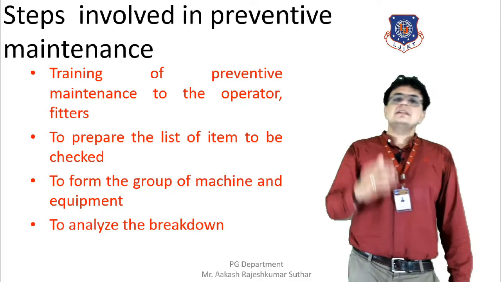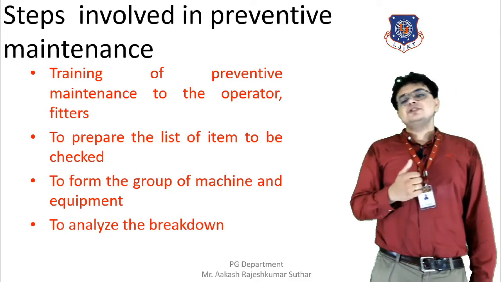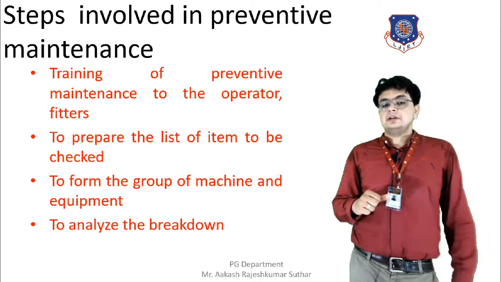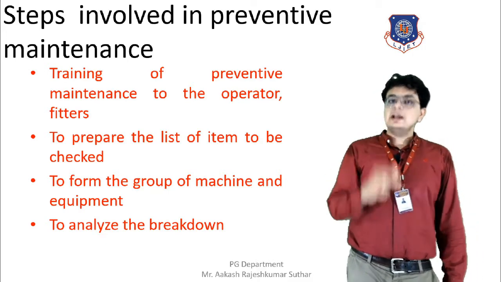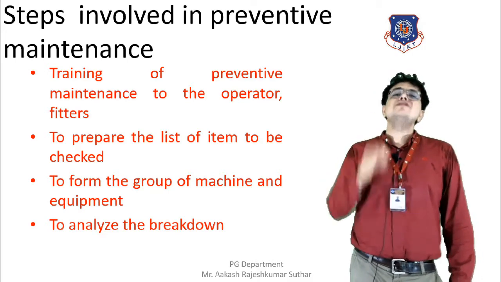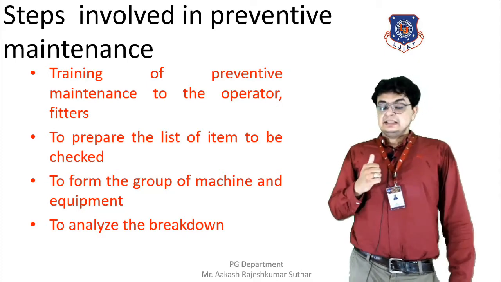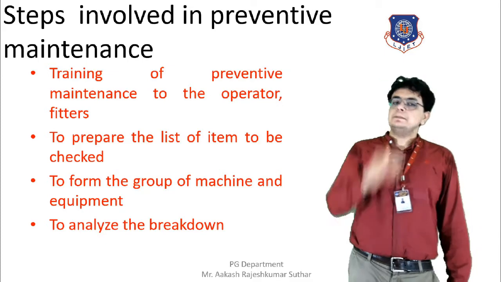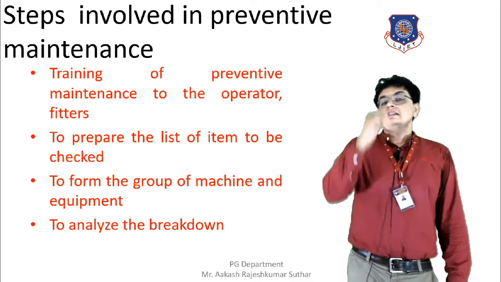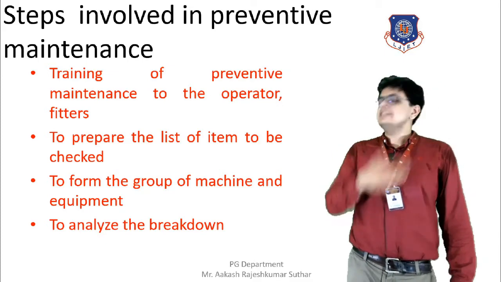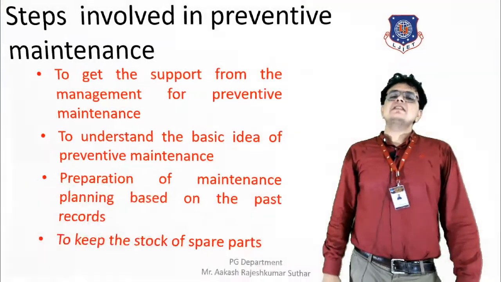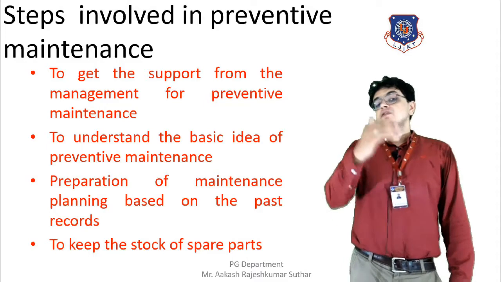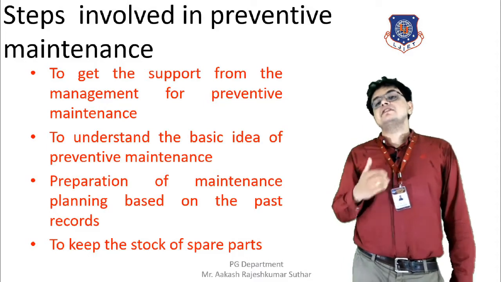The next step in preventive maintenance is to prepare the list of items that are required to be checked. We also have to make groups of machines and equipment, and we need to analyze the breakdown. The breakdown should be analyzed in preventive maintenance. These are the steps. Let's discuss the further steps. The next step is to get the support from the management for preventive maintenance.